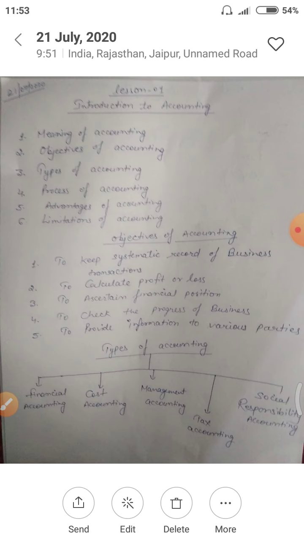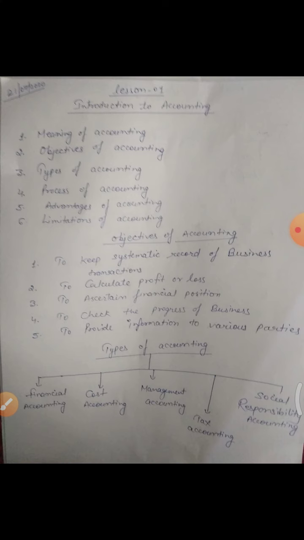So these are 5 types. You just have to know more about financial accounting because it will be usable for you in class 11th and 12th, but the remaining 4 parts are not usable for you right now. You just have to know the names and meanings of these accountings, because in the exam a question can be asked about what the types of accounting are or to explain their meaning. So you should know the meanings and names of these accountings. You don't have to go deeply into this. Okay, let's move on to the next point.